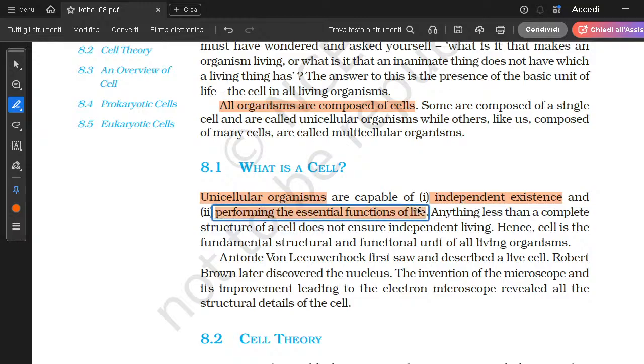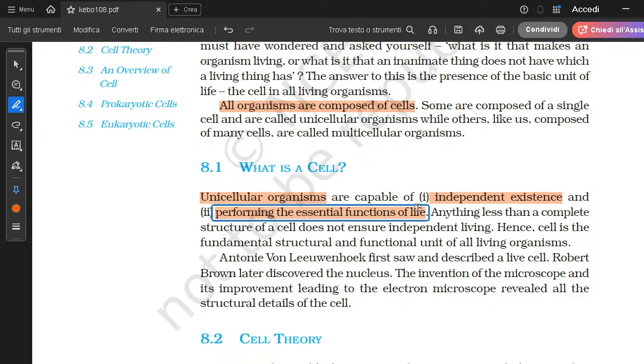So independent existence, what does it mean? Does it mean that the cell does not depend upon anything? No. The meaning of independent existence here is that a unicellular organism does not depend upon the existence of any other living being, and it is called a cell.